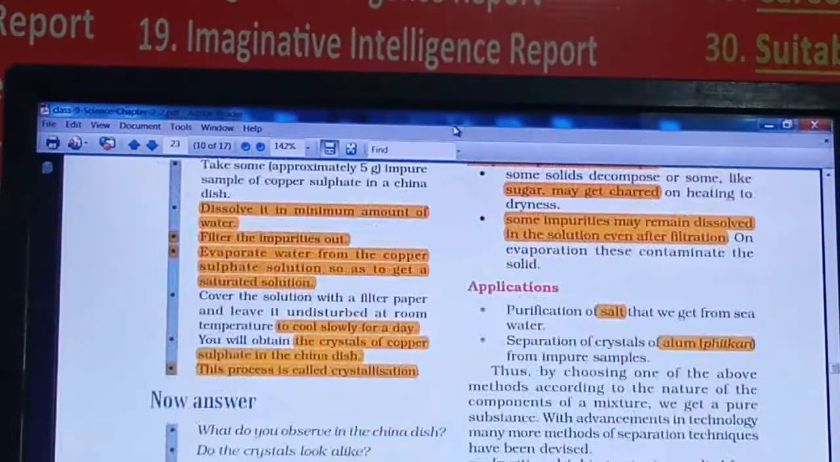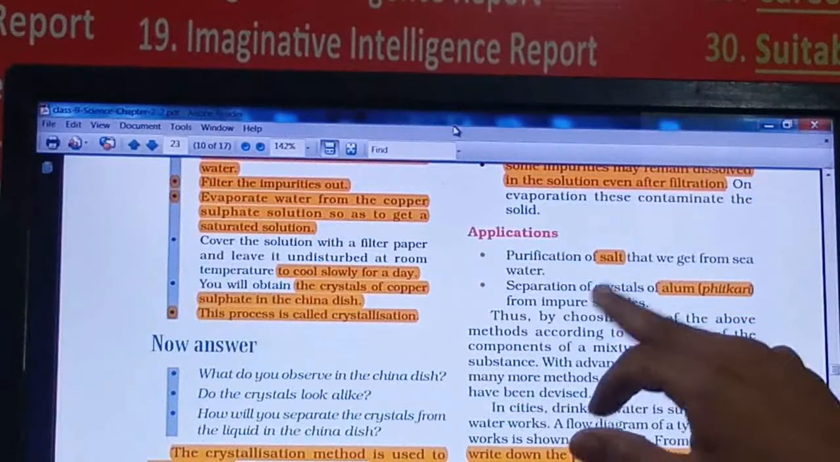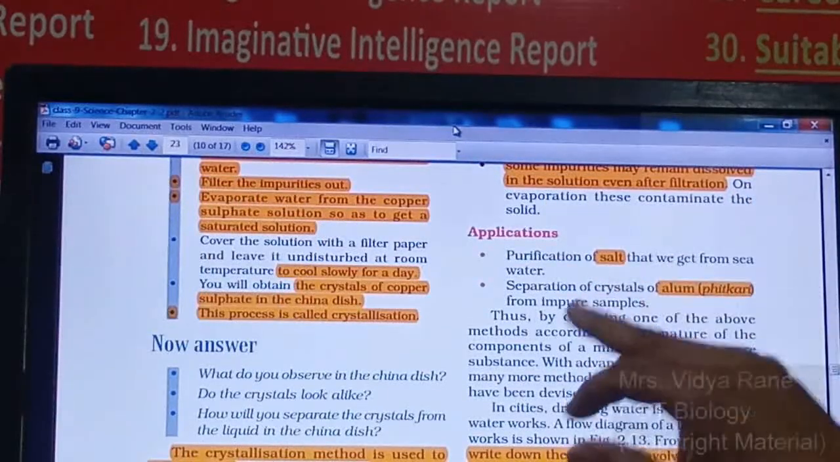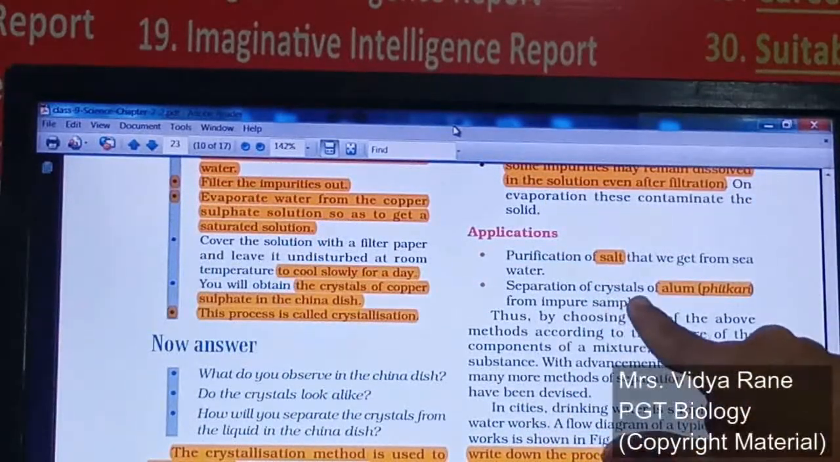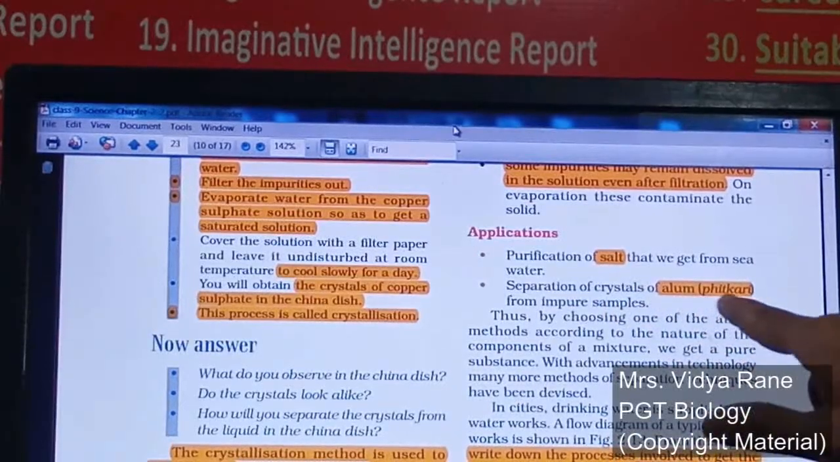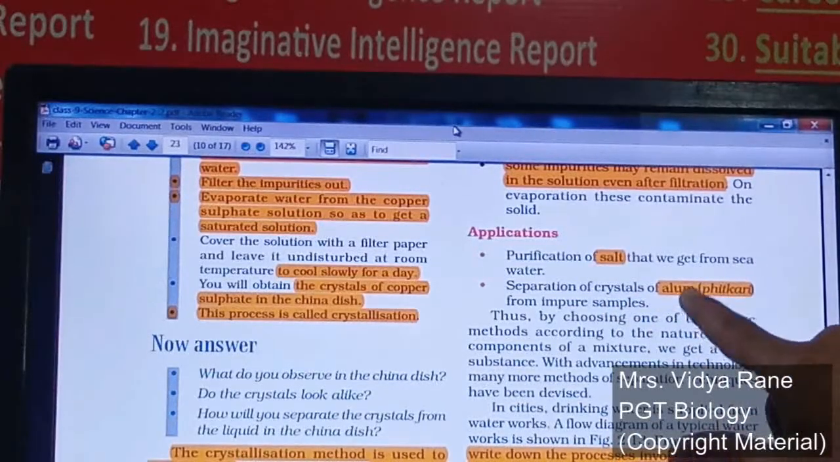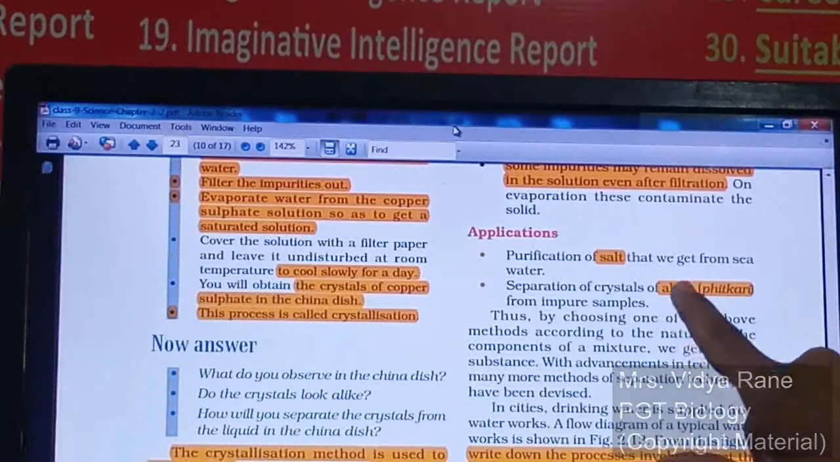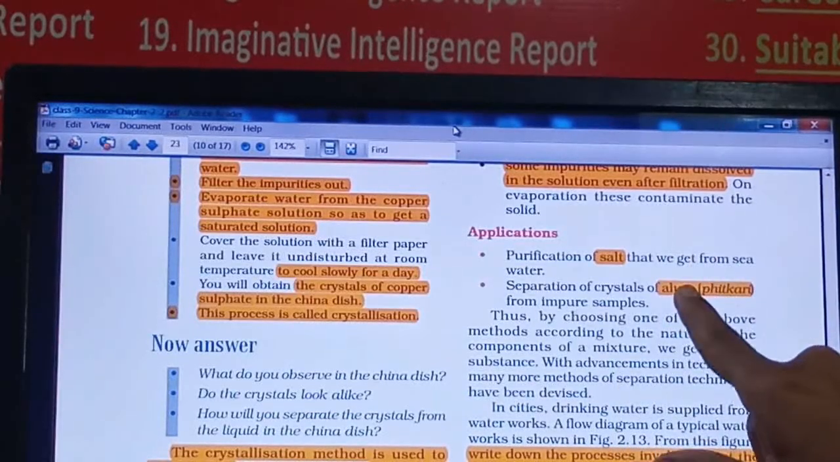See the applications of this technique. Purification of salt is done from the seawater, and separation of crystals of alum, that is the pitkari. All of you know alum. Alum we use to purify water. Take an example: in rainy days, the municipality water that is coming is a little bit brownish in color. Dirty water is there. It is not clear water.